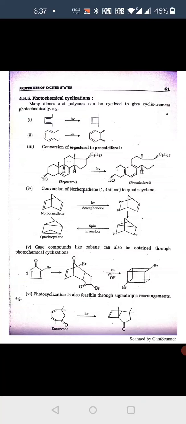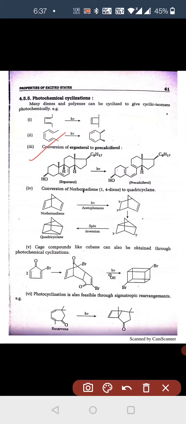This is an important reaction according to the exam. Ergosterol converts into precalciferol by photolysis of the compound, and there is the conversion of norbornadiene, that is the 1,4-diene, to quadricyclane. This is the 1,4-diene and this is the quadricyclane. This is also an important reaction.